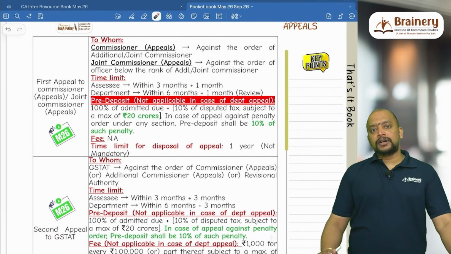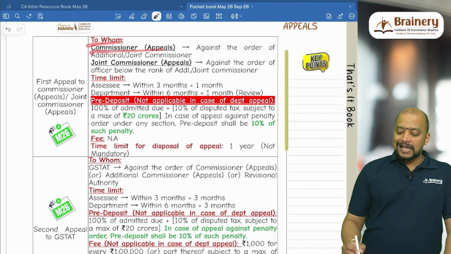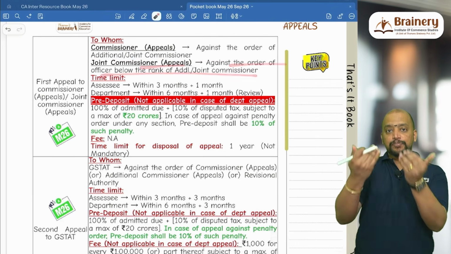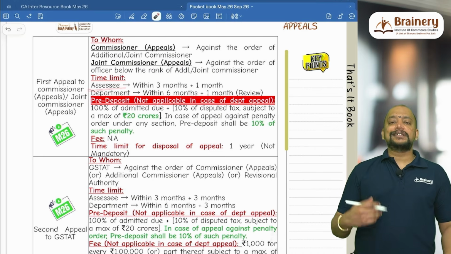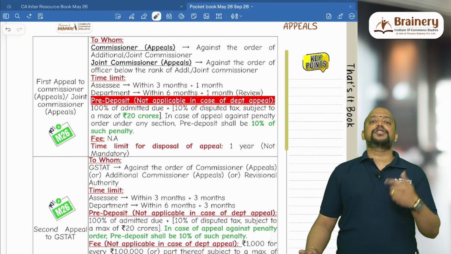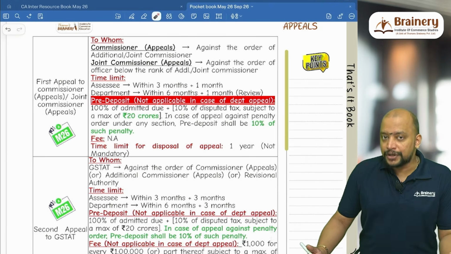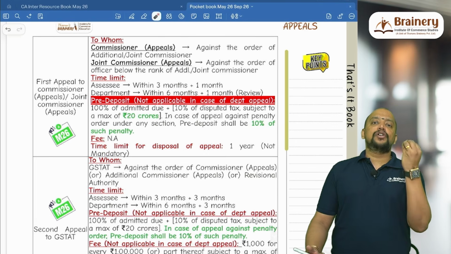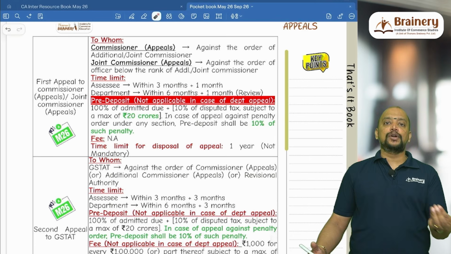Then, see this summary. First appeal, we are going for commissioner appeals or additional or joint commissioner appeals. So here, to whom? Commissioner appeals against the order of the additional or joint commissioner, and joint commissioner appeals against the order of officer below the rank of additional or joint commissioner, that is superintendent or AC/DC. Time limit: if a taxpayer is going for appeal, the time limit is 3 months and it can be extended for a further period of 1 month, that is condonation of delay by 1 month. Whereas if department is going for appeal, then it will be 6 months from the date of adjudication order, and it can be extended for a further period of 1 month. The condonation of delay is 1 month, and this is usually called as review, which means that against the department's order, the department only is going for appeal, that is the commissioner will go for appeal.